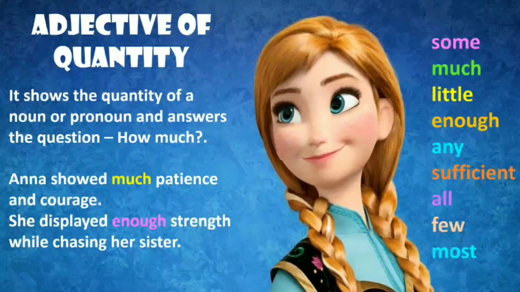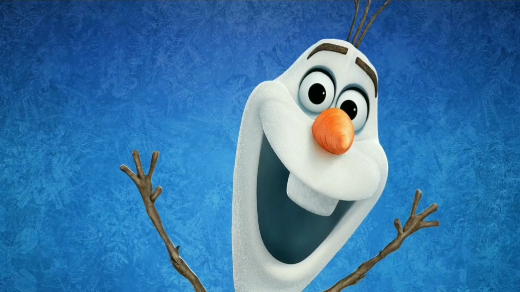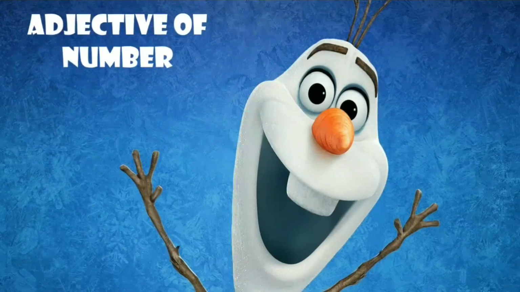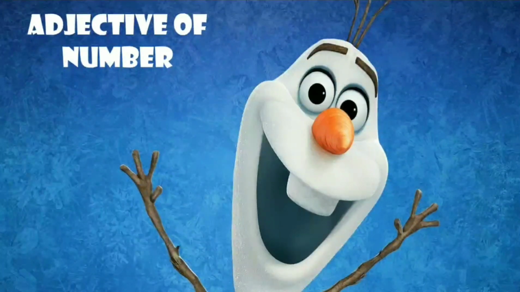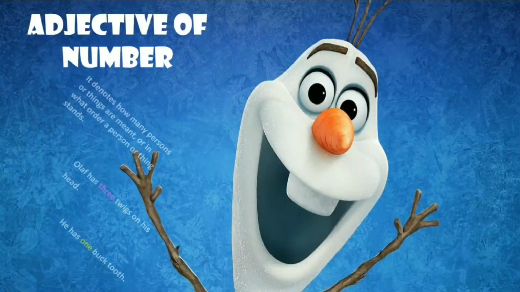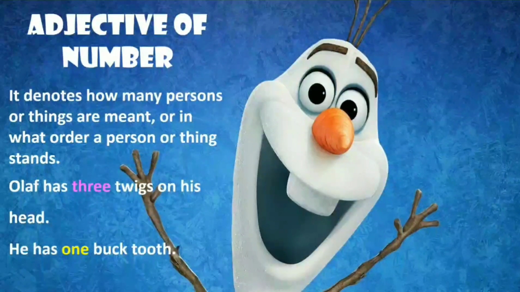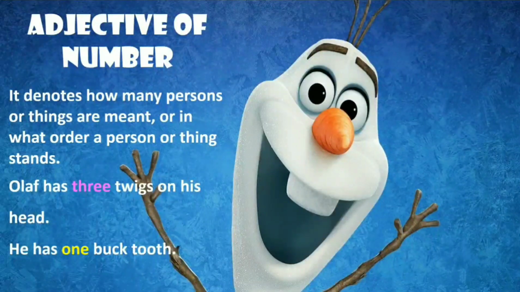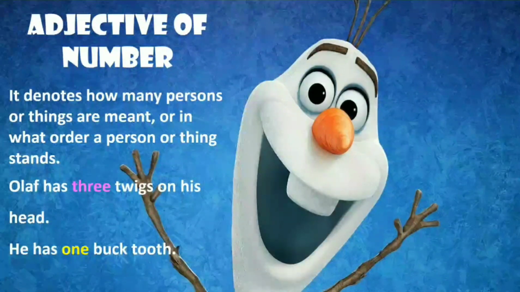Now, here are some more examples which are known as adjectives of quantity like some, much, little, enough, any, sufficient, and so on. Coming to the third type, and that is adjective of number. It denotes how many persons or things are meant or in what order a person or thing stands.